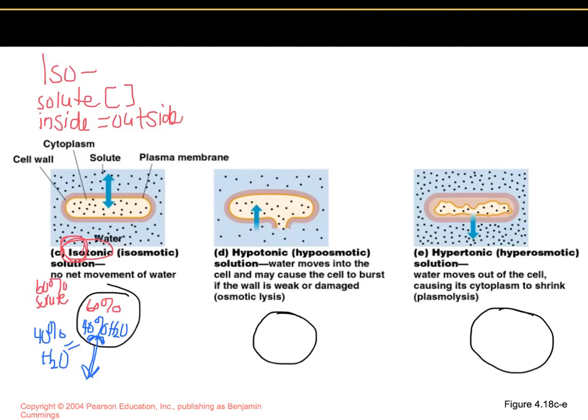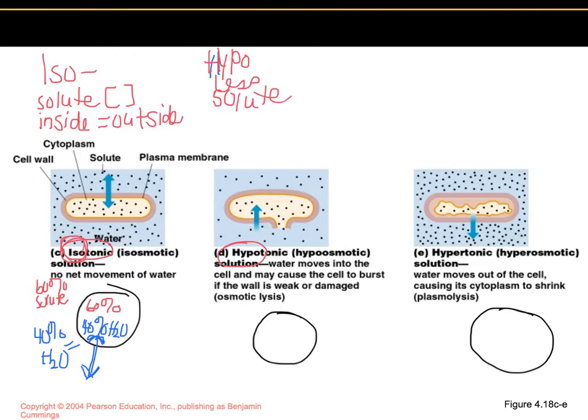Now let's see what happens with a hypotonic solution. Hypo means less. You might have heard people say hypoglycemic, meaning that they have low blood sugar. So the term hypo is referring to less. This means that the solution has less solute. So I'm just going to write less solute right here.